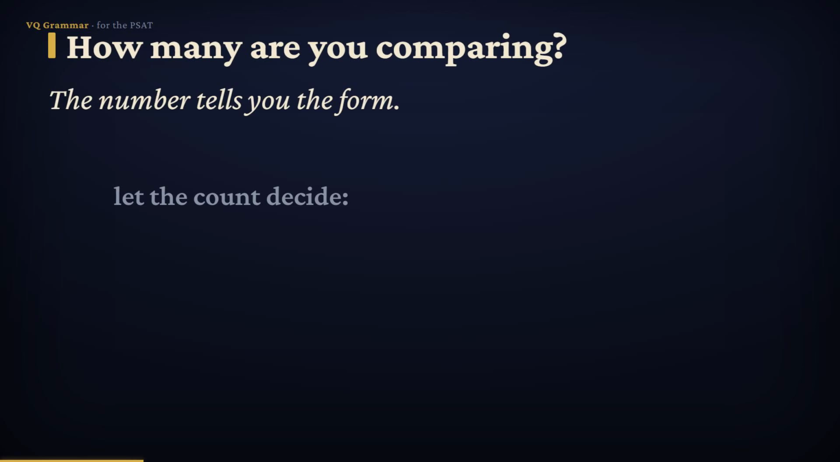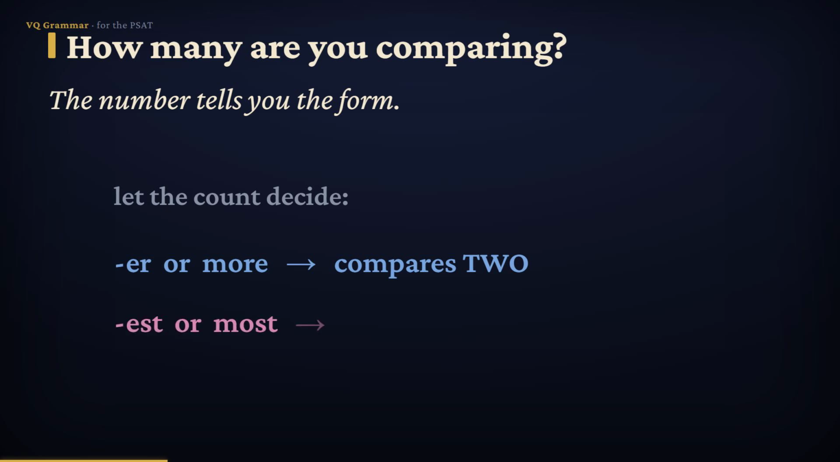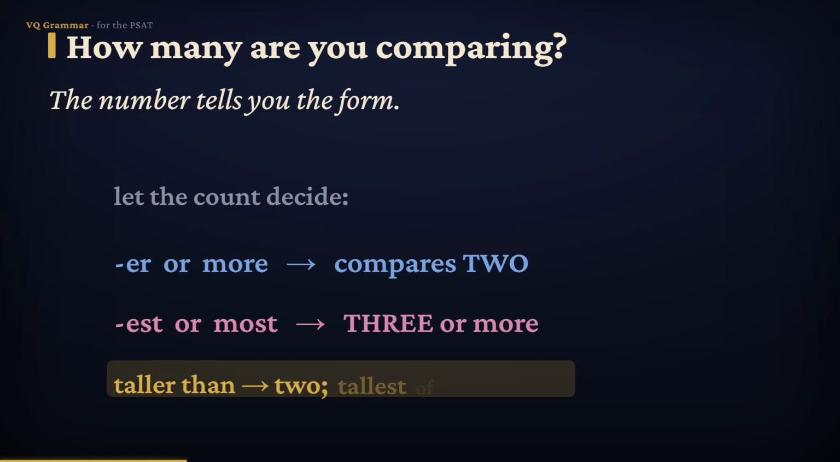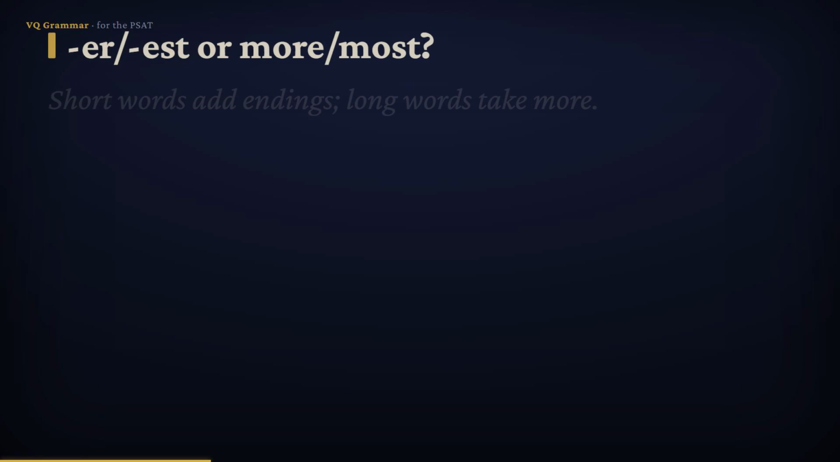If you're comparing 2 things, you use er, or the word more. Maria is taller than John. If you're comparing 3 or more, you use est, or the word most. Maria is the tallest of all. A quick clue, the little word than usually signals 2, so a comparative. The words of all signal a whole group, so a superlative.